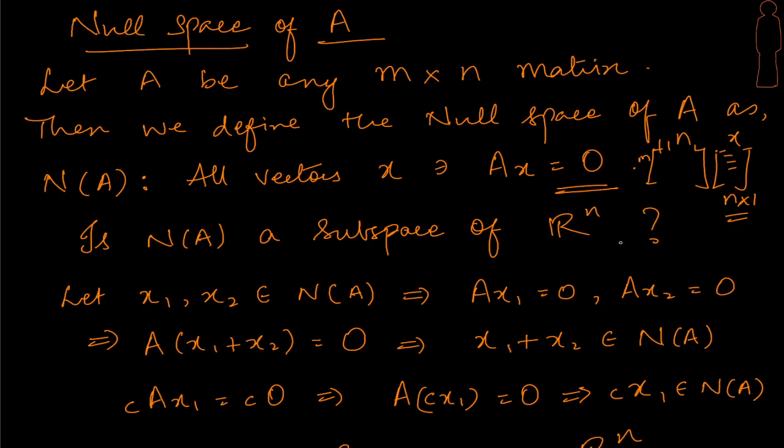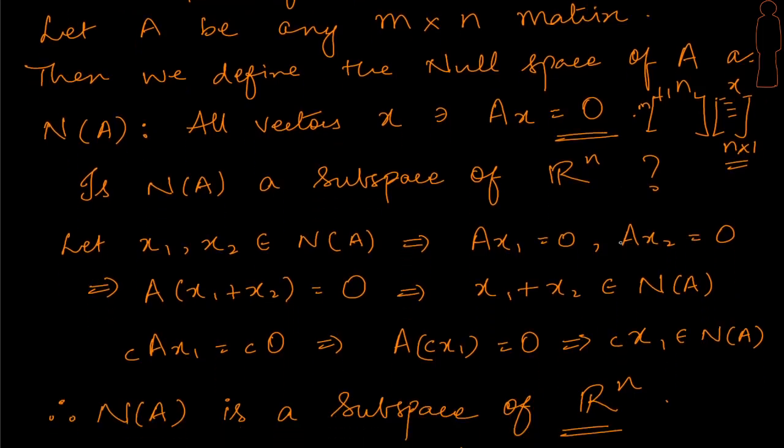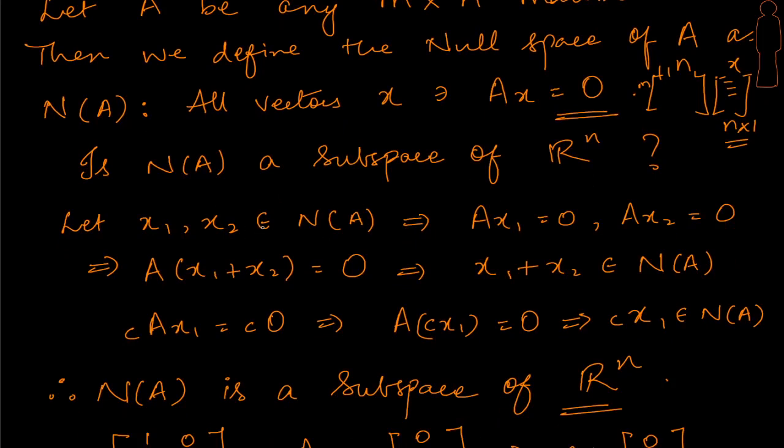Okay, so let's try and prove this. It's a subspace of Rn. Let's take two vectors which are part of the null space, which means that Ax1 equal to 0 and Ax2 equal to 0. Simply add them up, and that's again obviously equal to 0. And what does that show? It shows that the sum of the vectors, vector addition, is also part of the null space, which means it's closed under vector addition. Similarly, multiplied by a constant, the right hand side will still remain 0, and we can bring the c inside with the vector, and we can make out that Cx1 will also be part of the null space, right? And that's it, we have proved that null space is a subspace of Rn.